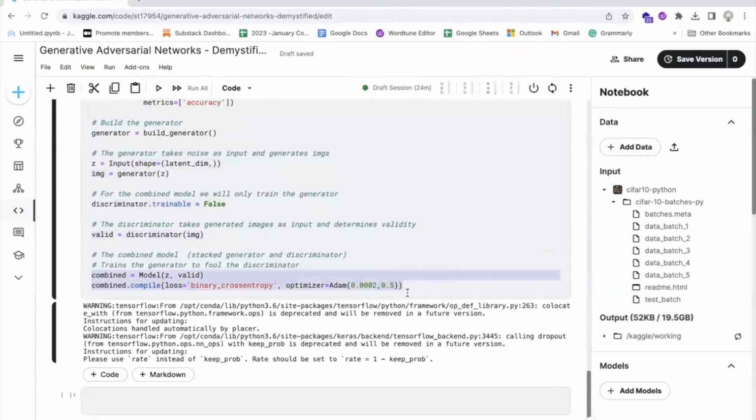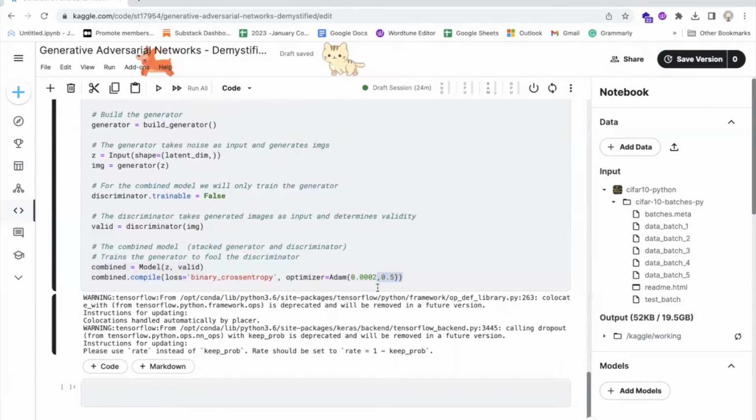Finally, a new Keras model object, combined, is created with the input noise vector z as input and the probability score, valid, as output, and the binary cross-entropy loss function and the Adam optimizer with a learning rate of 0.0002 and a momentum of 0.5 as the loss function and optimizer, respectively. This model represents the entire GAN model and is used to train the generator model to generate images that can fool the discriminator model.